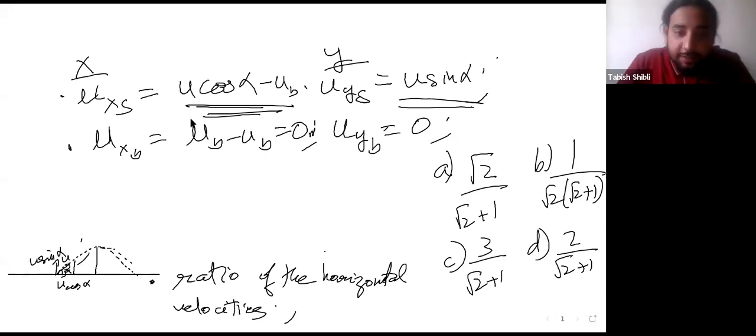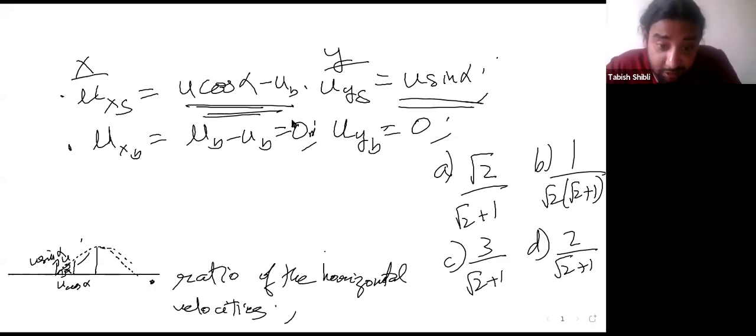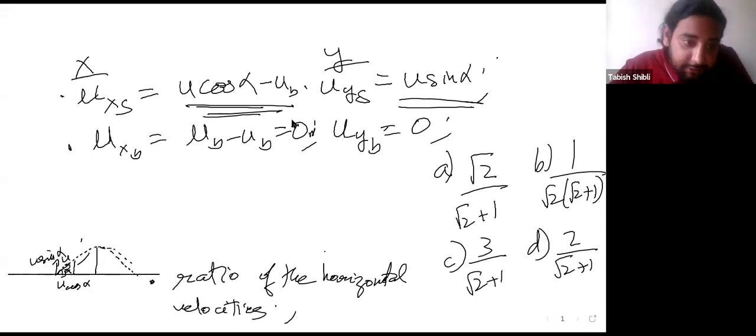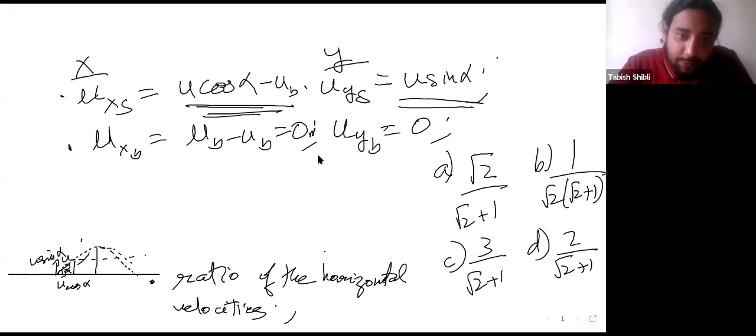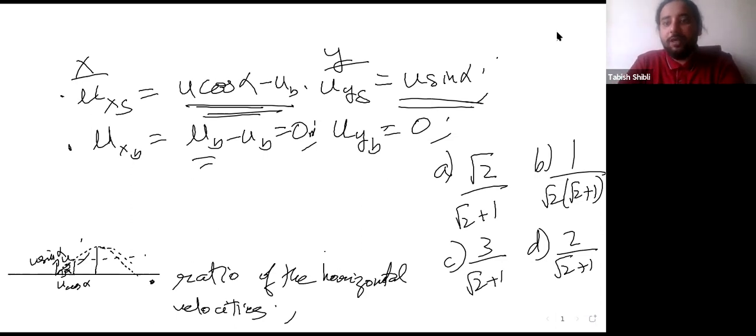Okay, so as we already discussed, let's sit on the bird, in the sense that we become an observer moving at the speed at which the bird was moving, which was UB, along the x-axis. So essentially we subtract UB from the UX of the stone and the UX of the bird.